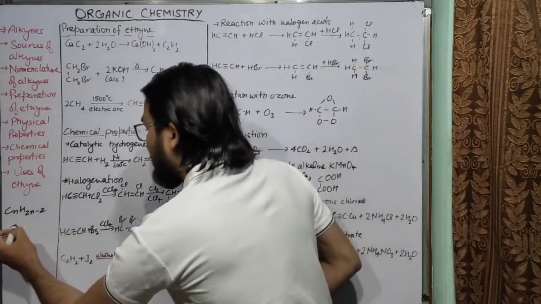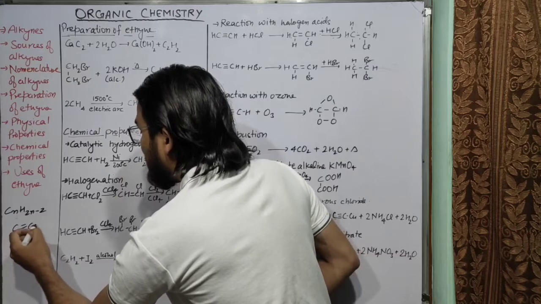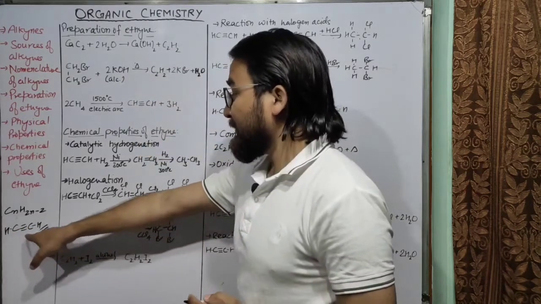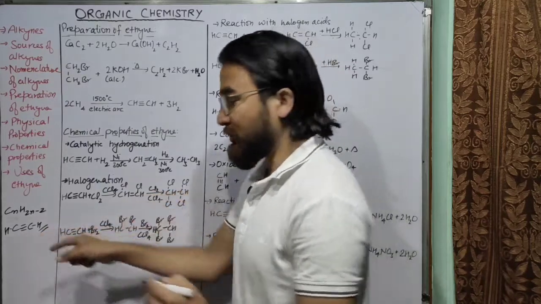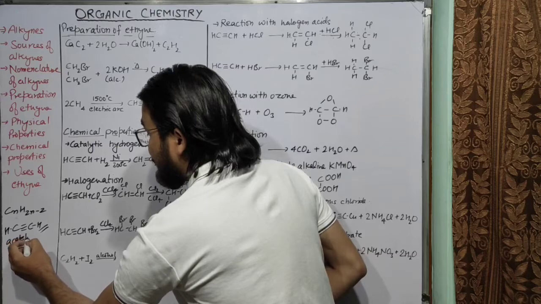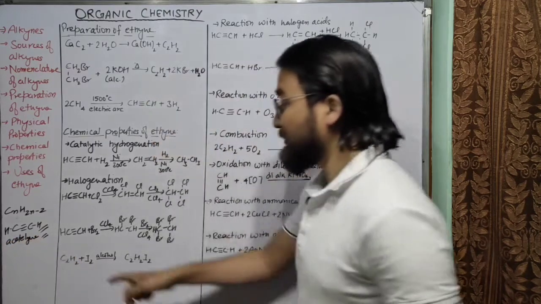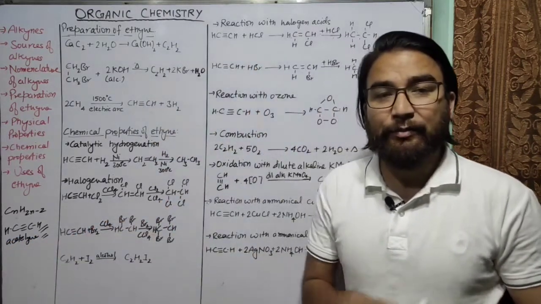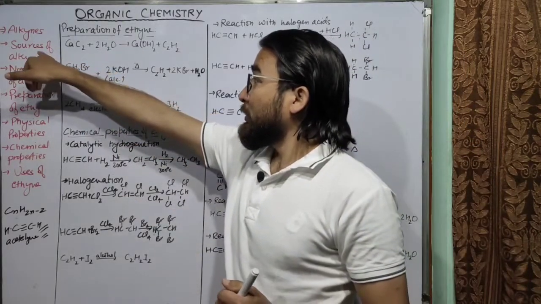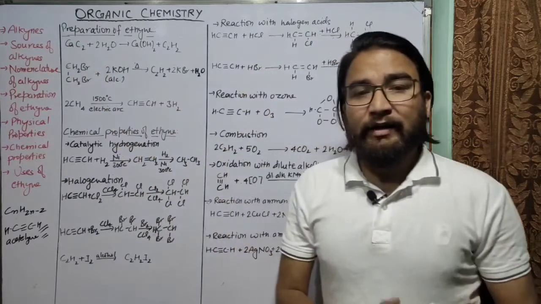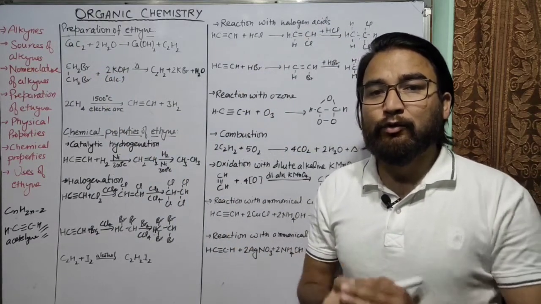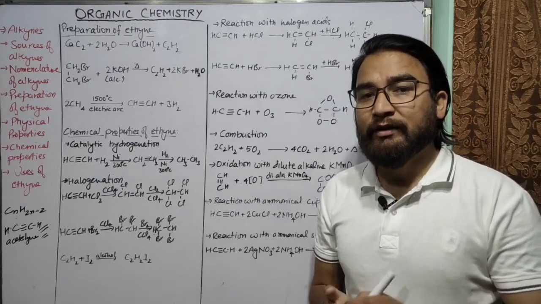For example, C triple bond C, here we have H and H. This is the first alkyne, that is known as ethyne, or it is also known as acetylene. So acetylene or ethyne, both are same. The common name of ethyne is acetylene. If we talk about the sources of alkynes, similar to the alkenes, they are also obtained from petroleum products or natural gases.